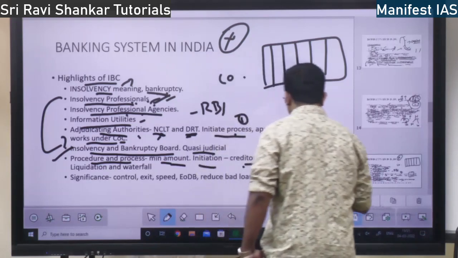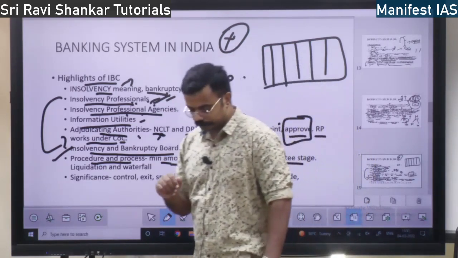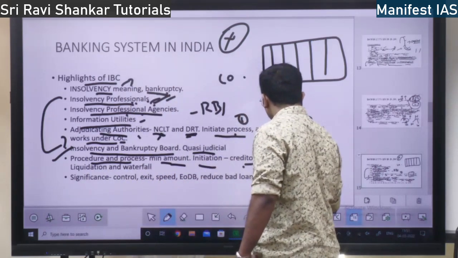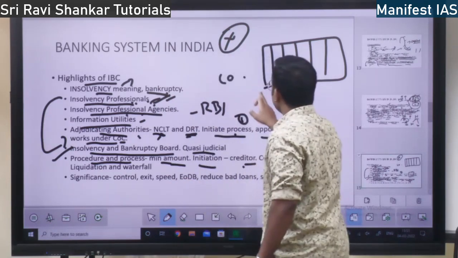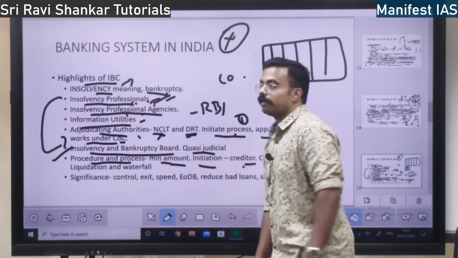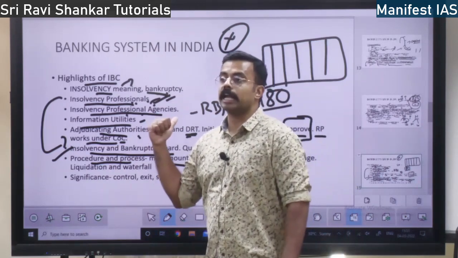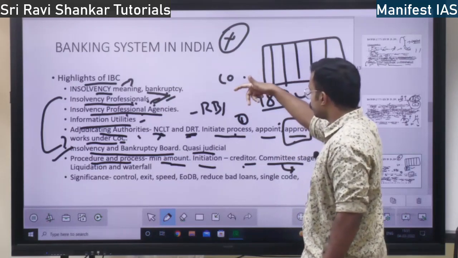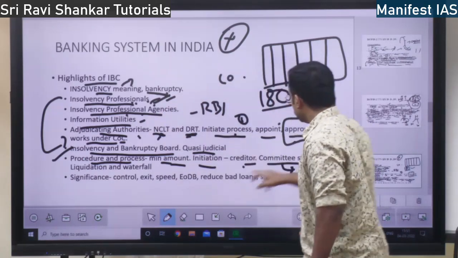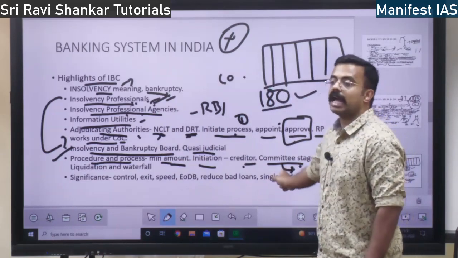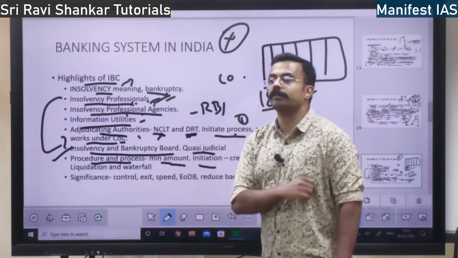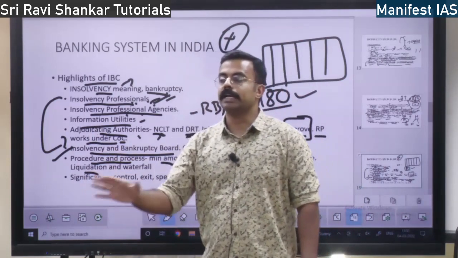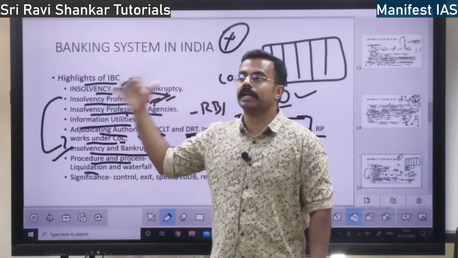Next, it goes to the committee stage. Which committee? Committee of Creditors. There, within 180 days the loan has to be recovered. The timing for recovery of loan is 180 days. So the insolvency professional gives the plan, and that goes to the committee stage. They are going to approve the plan and the company assets will be liquidated. Liquidated means the company is auctioned off; they are going to take money from that company and give it to the bank.